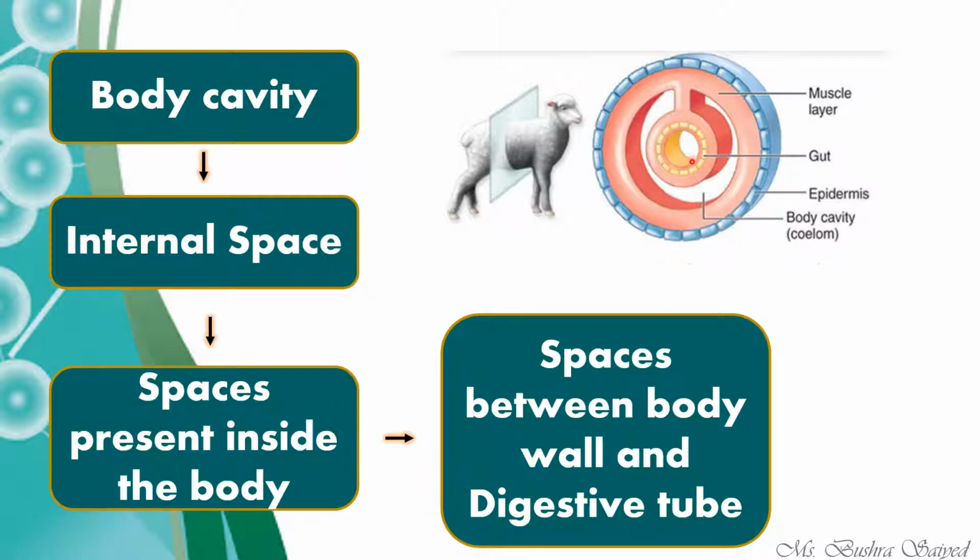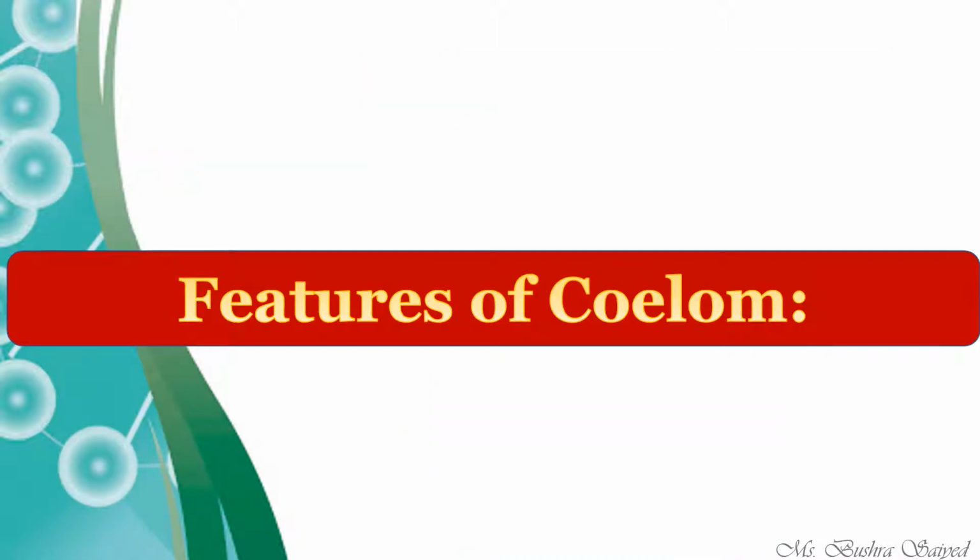This is the gut. Gut means the digestive tract. This is the coelom and this is the muscle layer, or we call it as a body wall. This is the body wall. This is your digestive tract, and in between the space which is there, the empty space which is there is known as coelom.